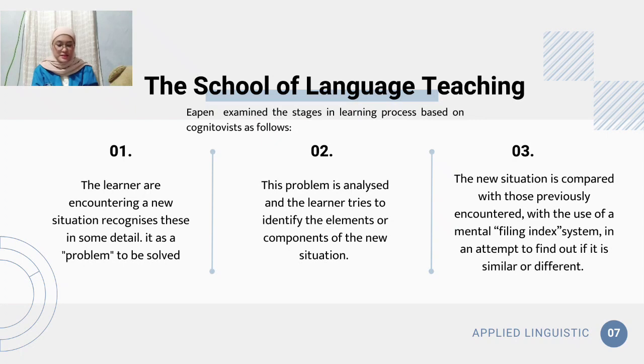The second is, this problem is analyzed and the learner tries to identify the elements or components of the new situation. The third is, the new situation is compared with those previously encountered, with the use of a mental filing index system, in an attempt to find out if it is similar or different.